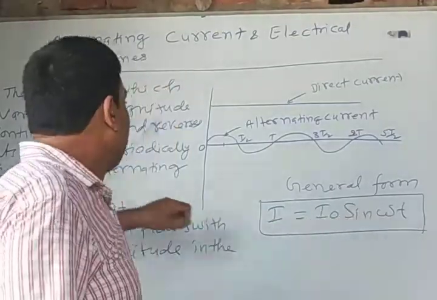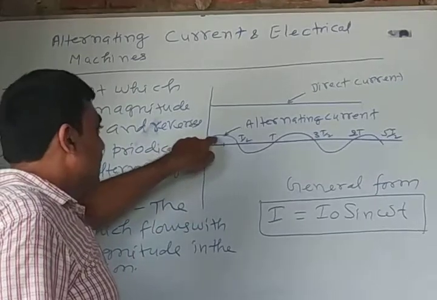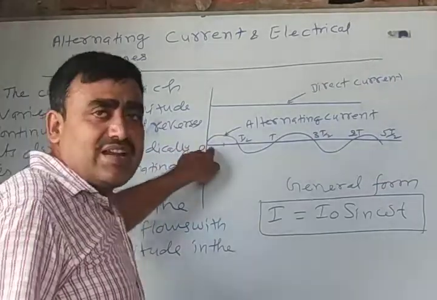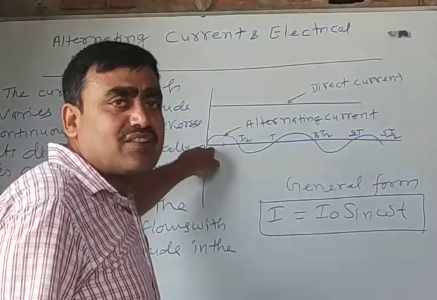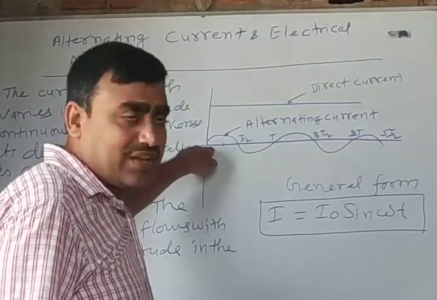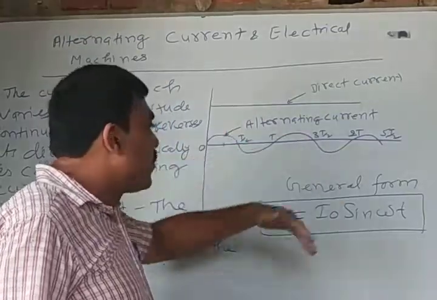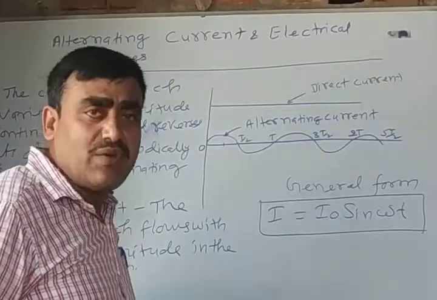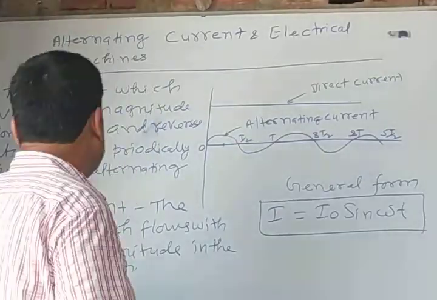Here the waves, or alternating currents, start from the origin, and hence it is known as a sinusoidal wave.